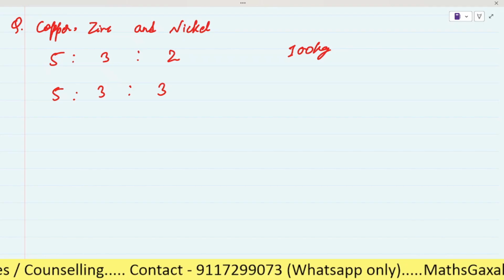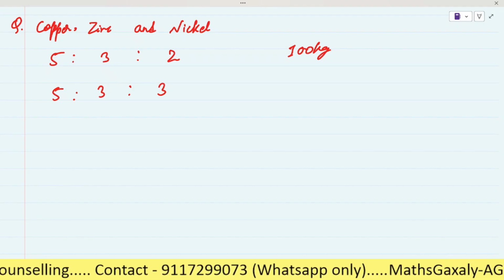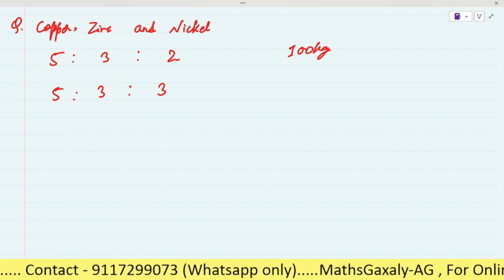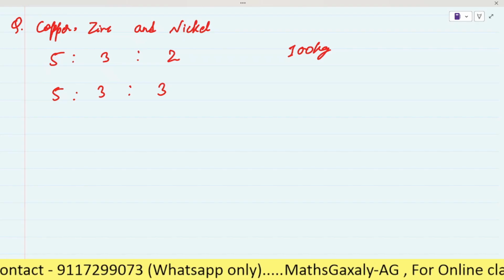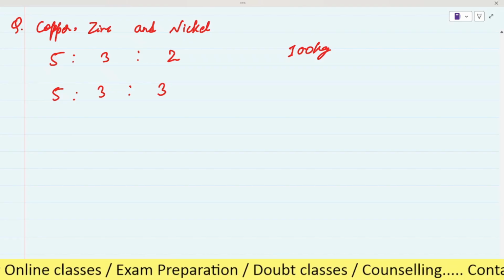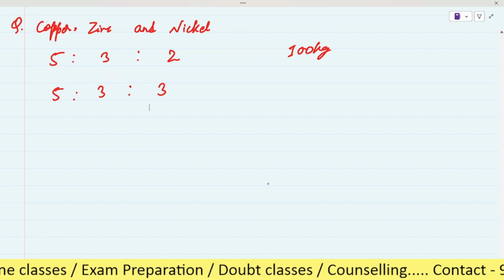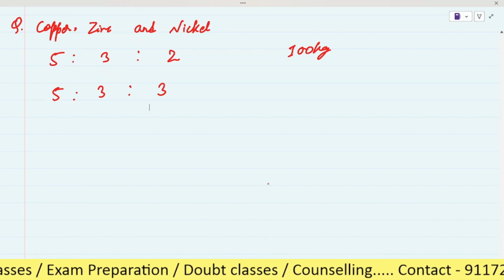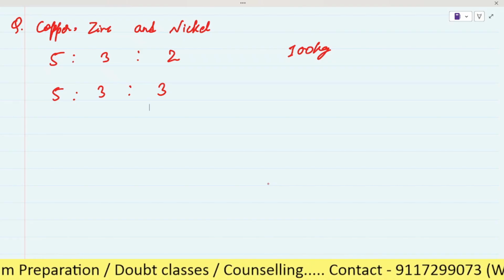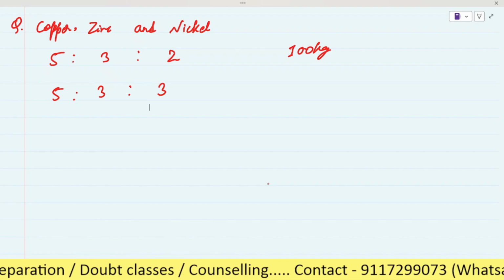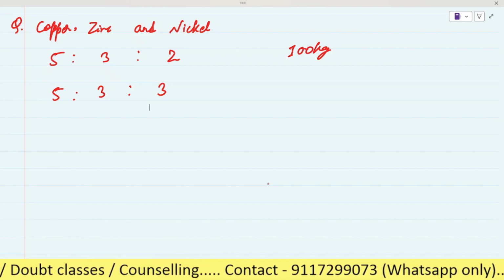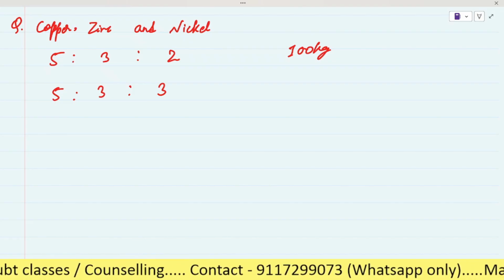Please try this question. It's too easy. You have to apply the same concepts and the same trick which we used yesterday. Radha? 10 kg. Very good. So how have you solved it? Sir, the old ratio is 5 is to 3 is to 2, and the new ratio is 5 is to 3 is to 3. So 5 plus 3 plus 2 is 10.